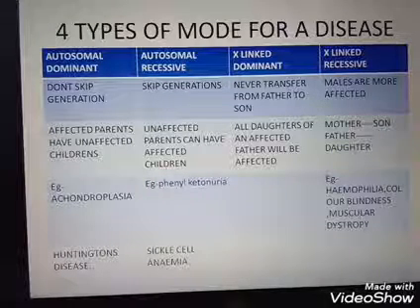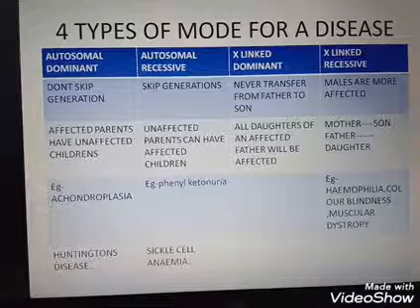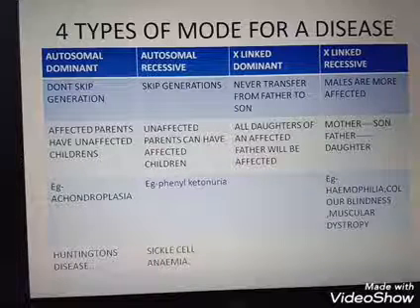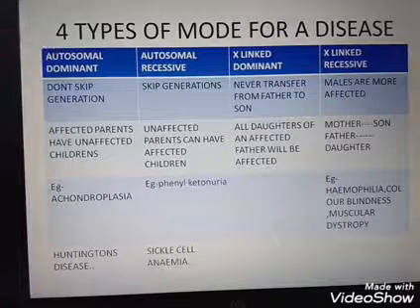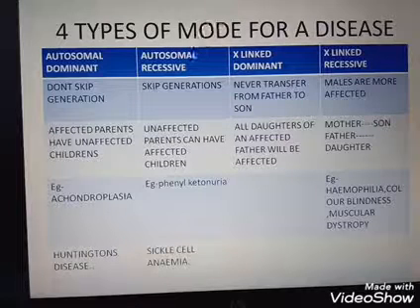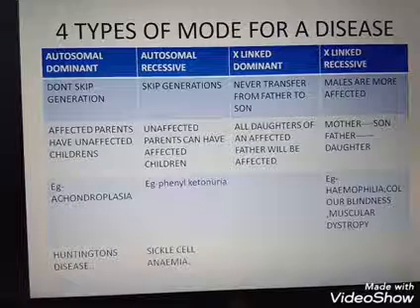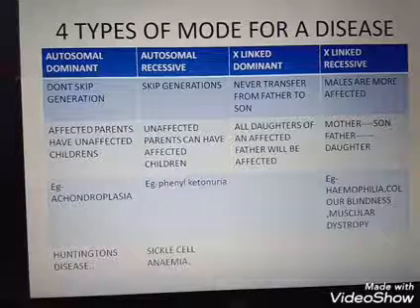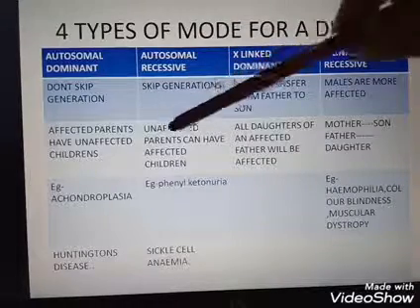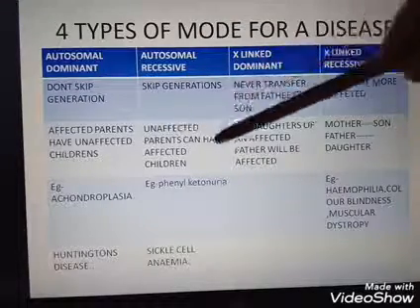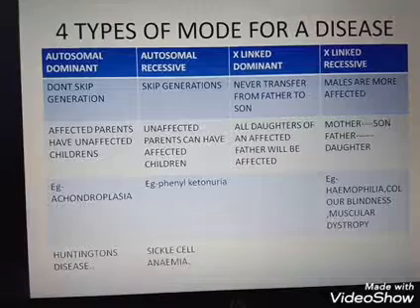So in autosomal recessive, skipping of generations occurs, and in autosomal dominant there is no skipping of generation. Autosomal recessive, skipping of generations are present, and unaffected parents can have affected children.